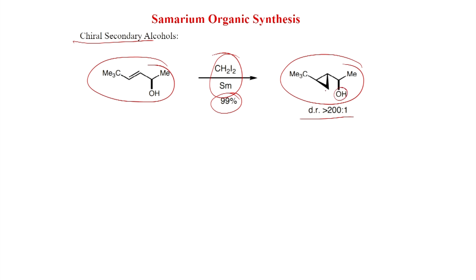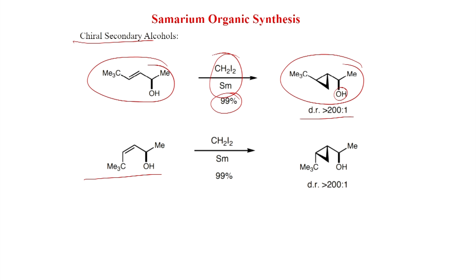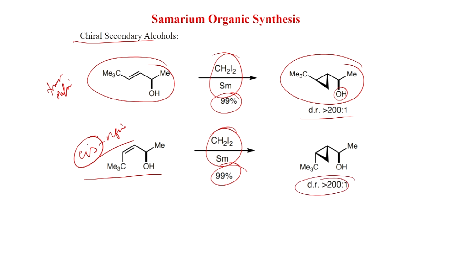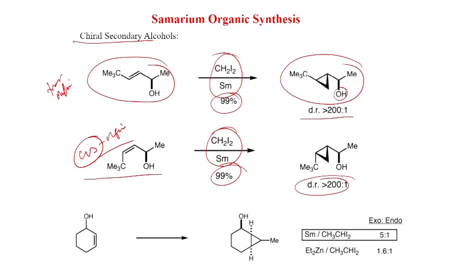So, this hydroxy and cyclopropyl are on the same side. If you now put the cis olefin, so this is the trans olefin, and this is the cis olefin. The cis olefin also with CH2I2 and samarium gives a high yield, 99%, and here also the diastereomeric ratio is very high. The cyclopropyl group is on the same side as the hydroxy group.